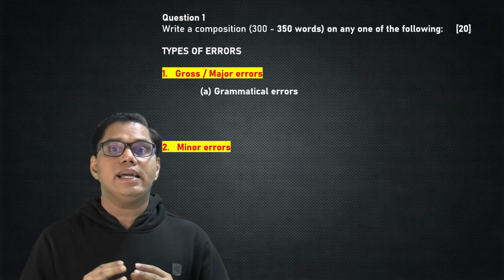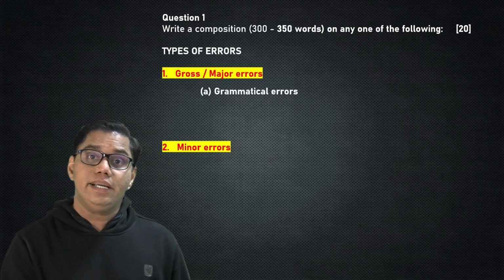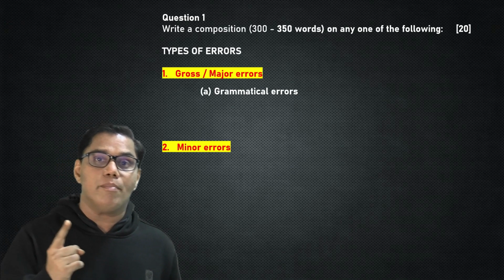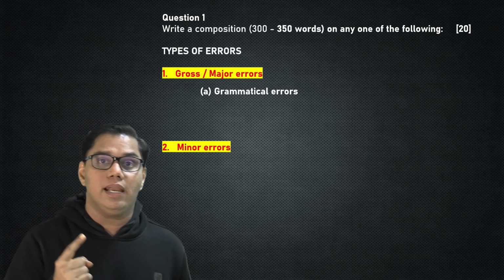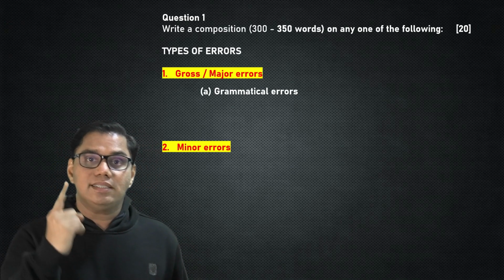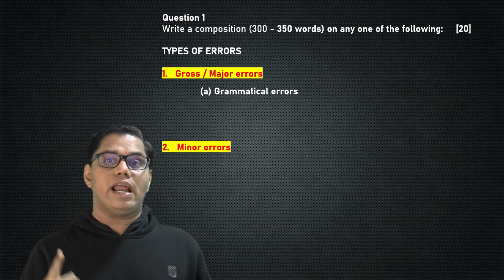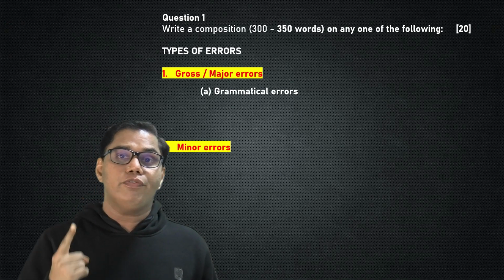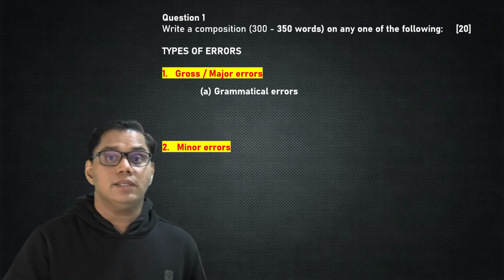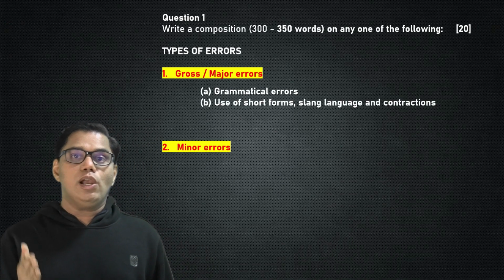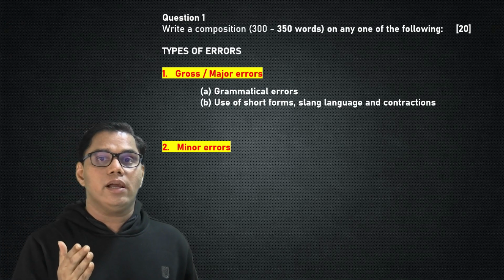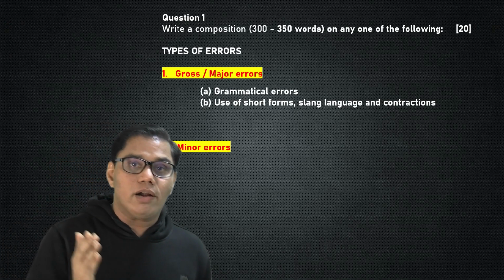Number 1, your grammatical errors. Teacher will look out for the grammatical errors and the spelling mistakes. So the sentences which you are going to frame should be free of grammatical errors and free of spelling mistakes. Second one is that they will look out if you are using contractions, short forms, or slang language.